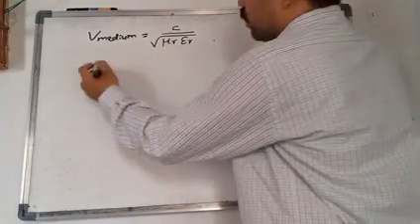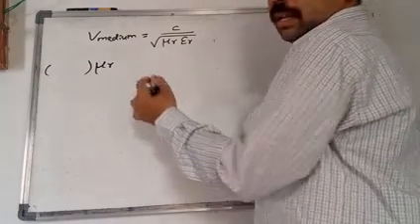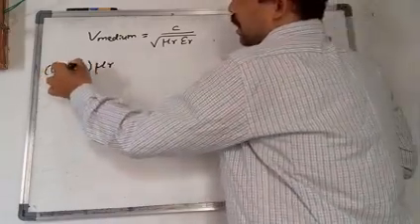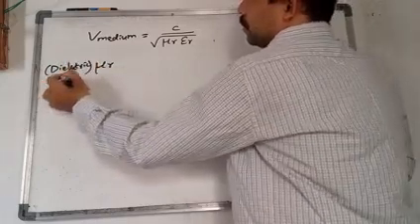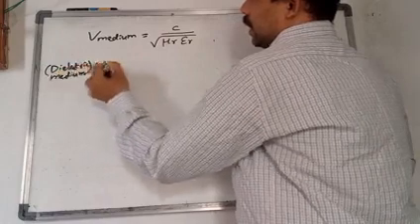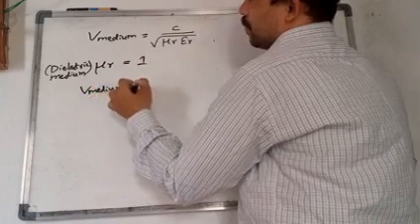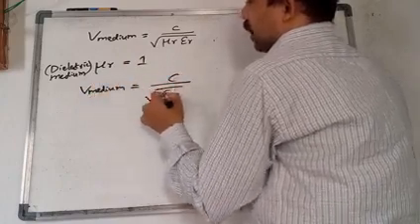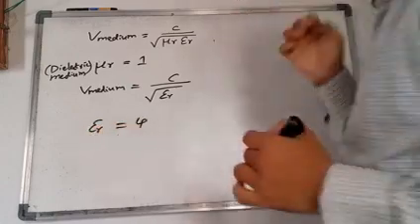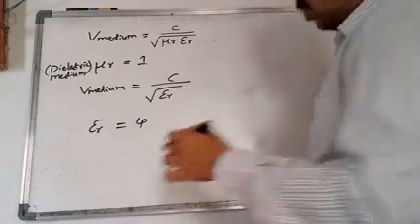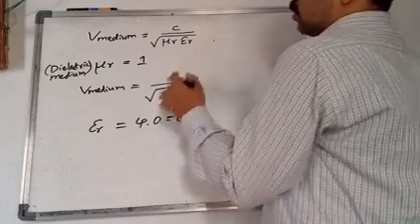What is the mu r value for a dielectric? In a dielectric medium, mu r is equal to 1. So now the velocity of light in a medium is c by root epsilon r. It is given in the question that epsilon r is equal to 4.0, so it is equal to 4 only. So substitute these values.